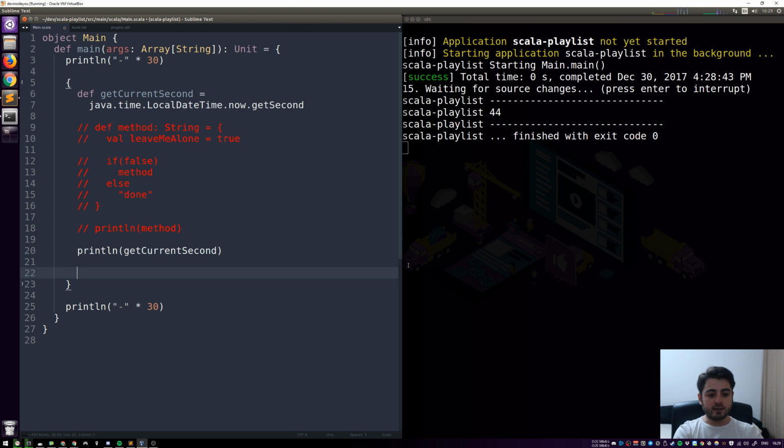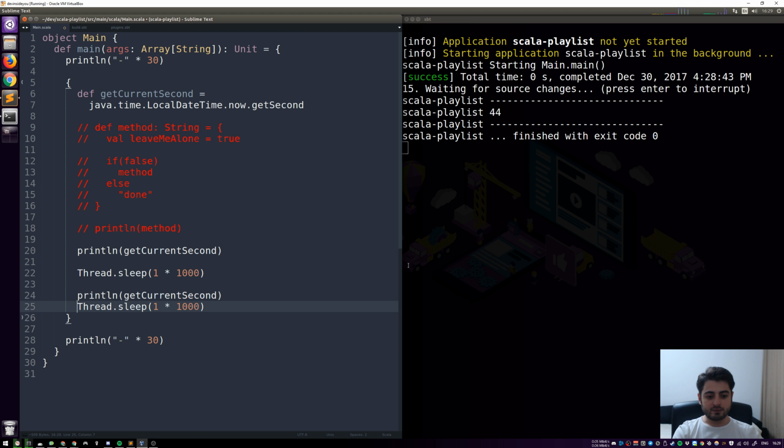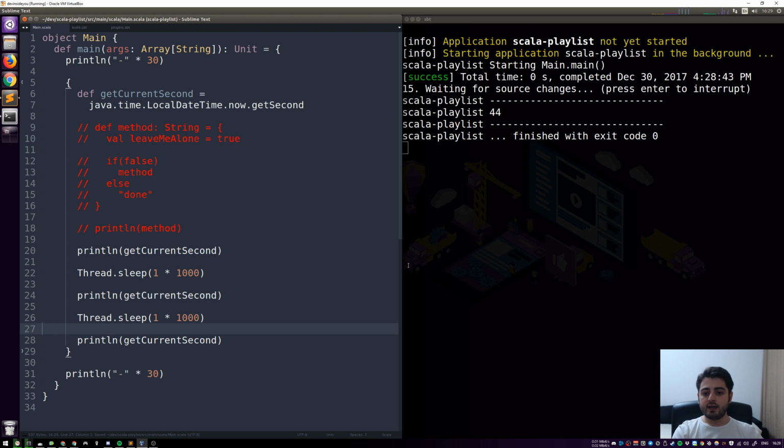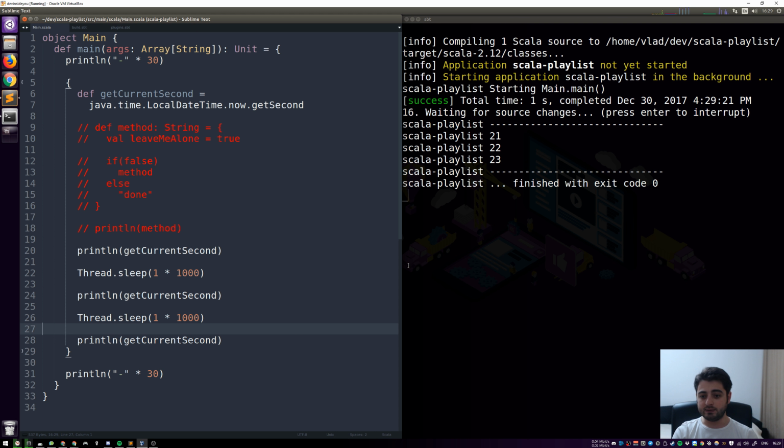I don't remember in which video actually, but you can pause the current thread for a while, and for how long you give it in milliseconds. So if we stop it for a second and print it out again, and stop it for a second again and print it out again, then we should see a print line every second. We see 21, 22, 23.